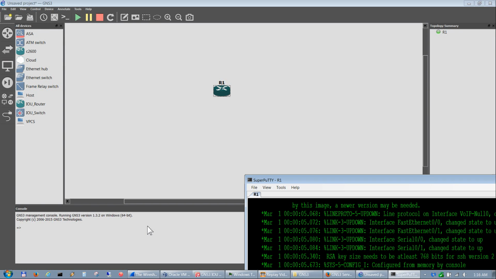Like if there's an error in Dynamips, it may show up in red down here, or some kind of error, it may show up down here. Also, when you go to save your project, it will show that it's saving the configs down here for your project. Down here it'll show a line saying that it's saving that project and the path of where it's at.